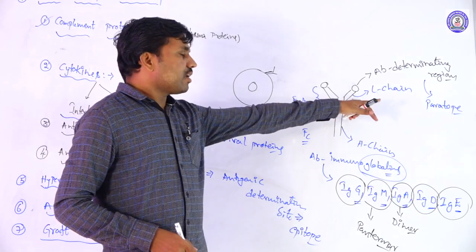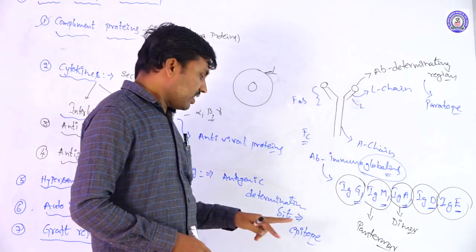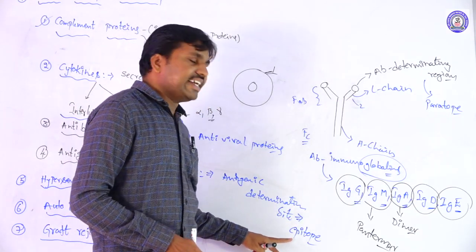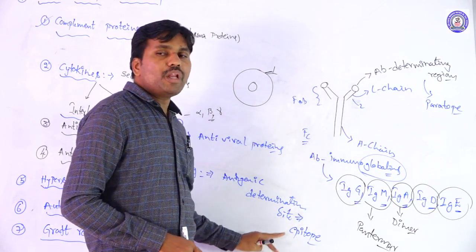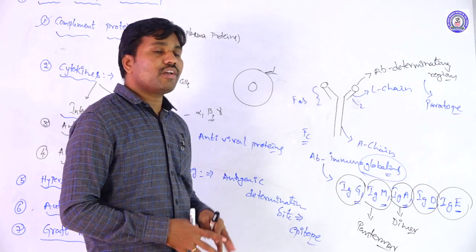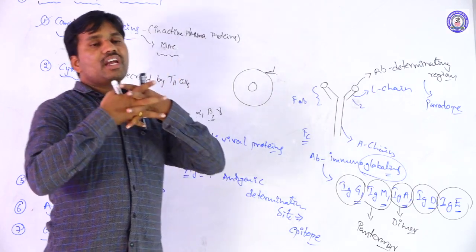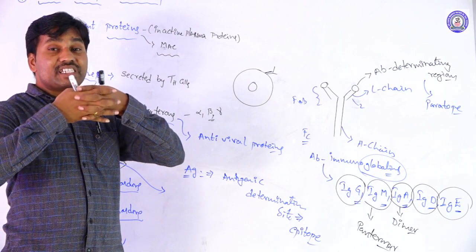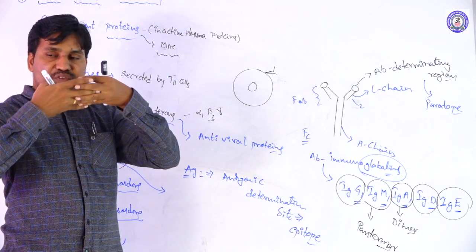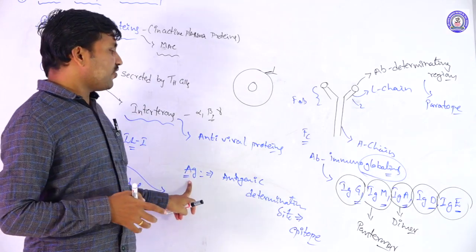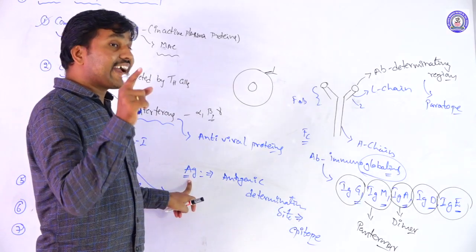The antibody determination site is called the paratope region, and the antigen determination site is called the epitope region. These two are complementary to each other, so that the antigen-antibody reaction becomes specific. Both have a similar configuration. Only then does a specific antigen bind with a specific antibody.